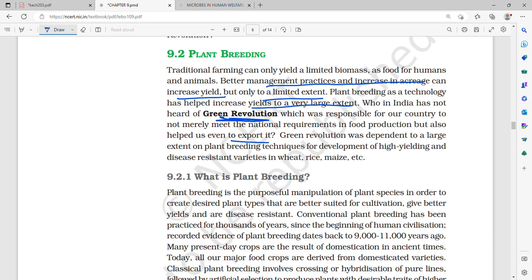Green Revolution was dependent to a large extent on plant breeding techniques for development of high yielding and disease resistant varieties in wheat, rice and maize. So the Green Revolution was dependent to a large extent on plant breeding techniques for development of high yielding and disease resistant varieties, that is in wheat, rice and maize.